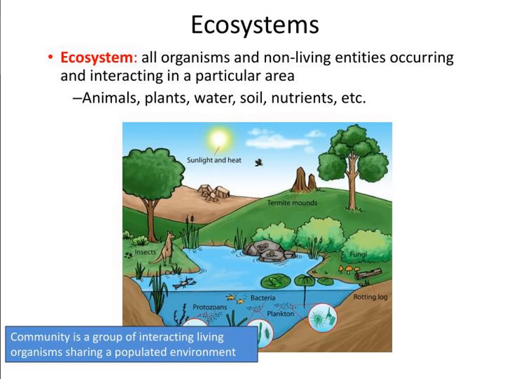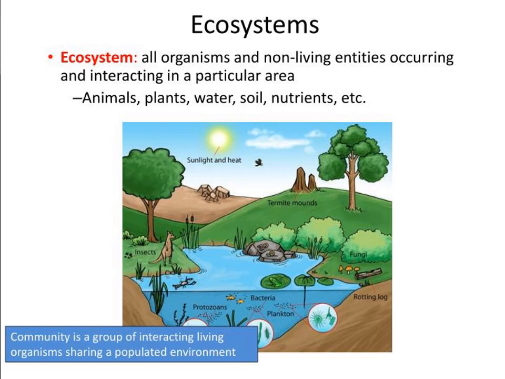So ecosystem means the place where biotic and abiotic elements are present together. Sea ecosystem, pond ecosystem, grassland ecosystem, forest ecosystem.